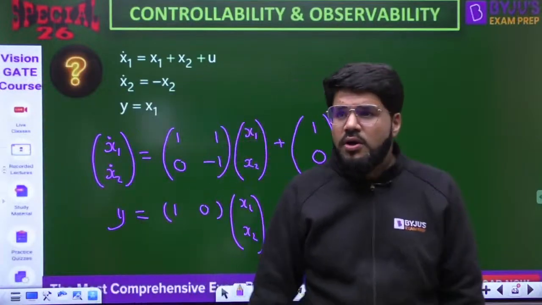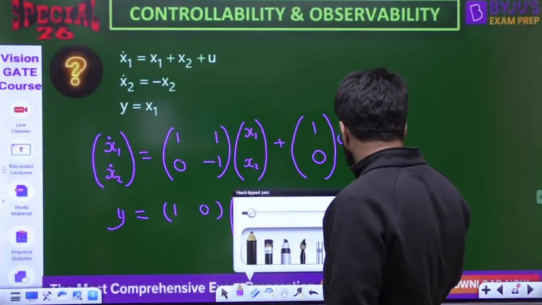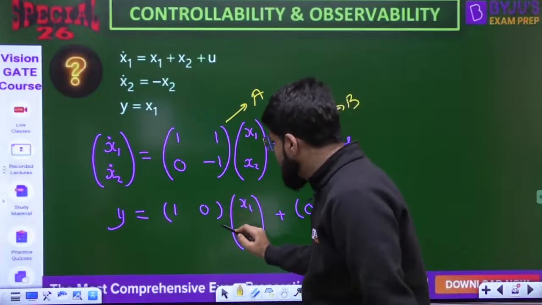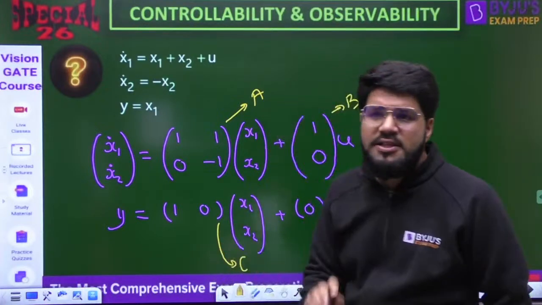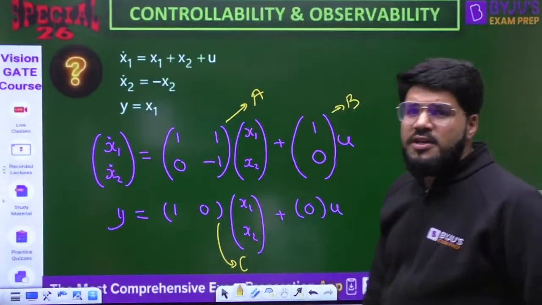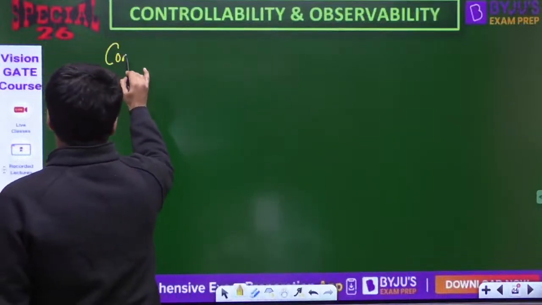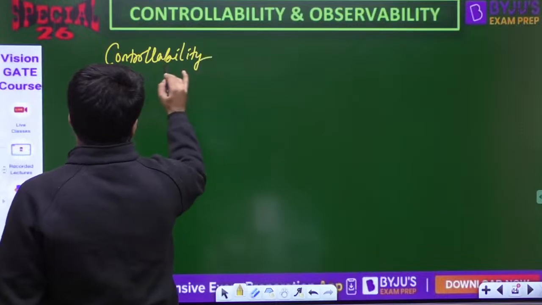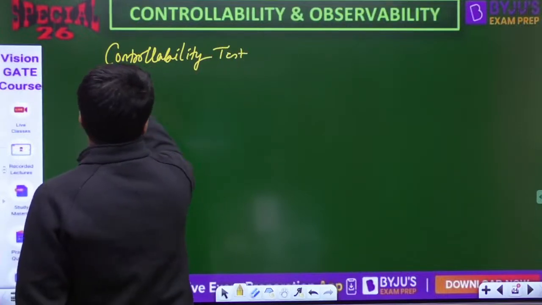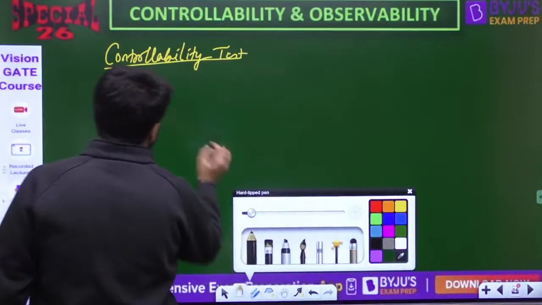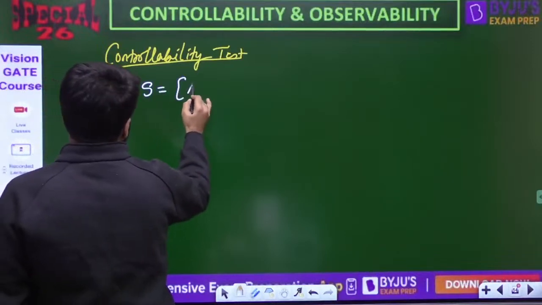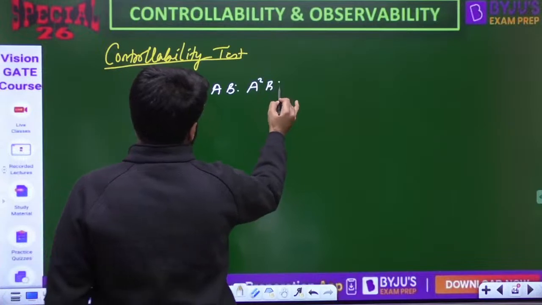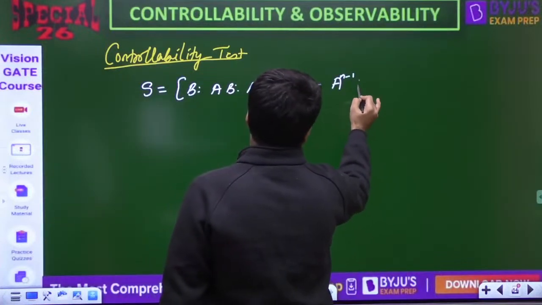So now you have all the matrices with you to start applying the test. This is your A matrix, this is the B matrix, and this is the C matrix. Anyways, the D matrix is not required in the Kalman's test, but first let me start with the controllability test. For the controllability test, you first need the controllability matrix S, that is written as B, AB, A square B, up to A power n minus 1 into B.